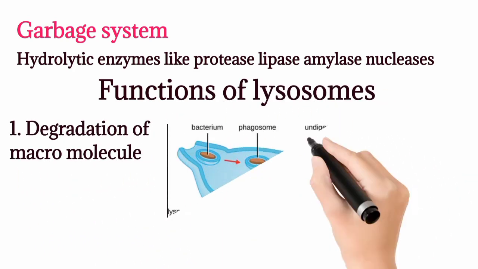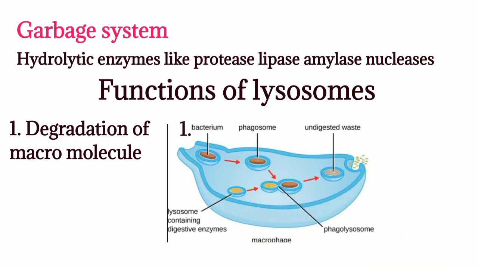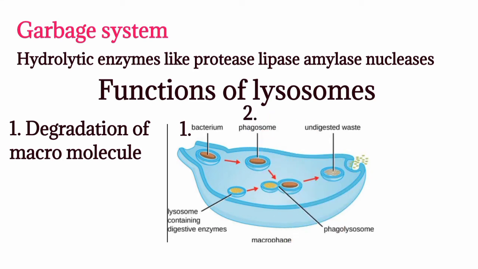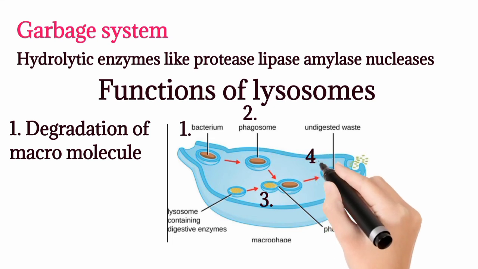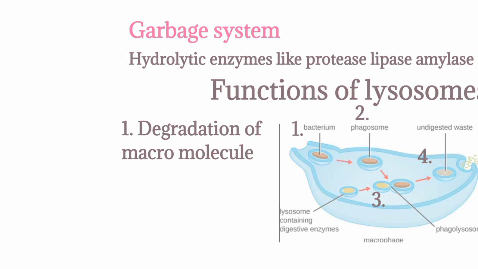When a foreign particle like bacteria enters our body, the particle engulfed by the cell is called a phagosome. The primary lysosome fuses with the phagosome to form a secondary lysosome. With the help of digestive enzymes, lysosomes destroy the macromolecule and eliminate it out of the cell.